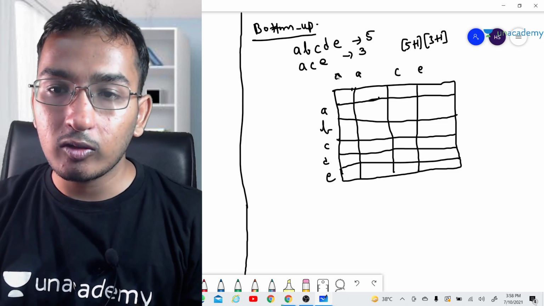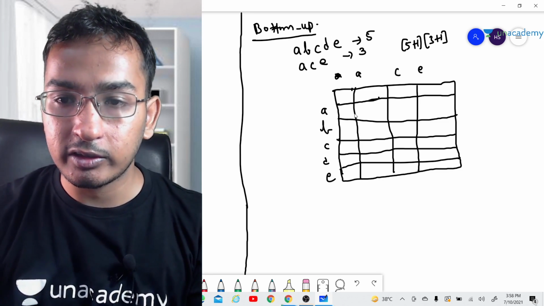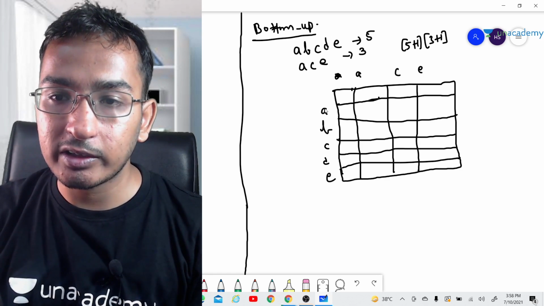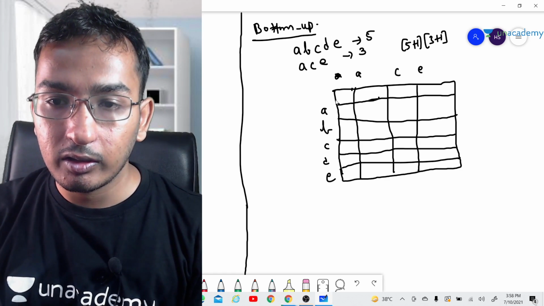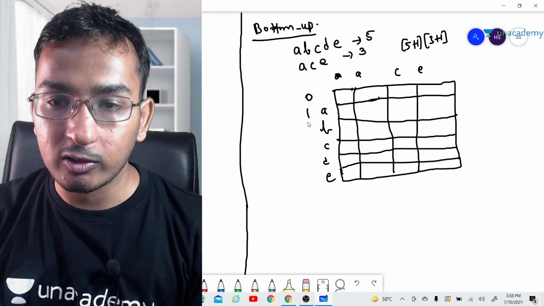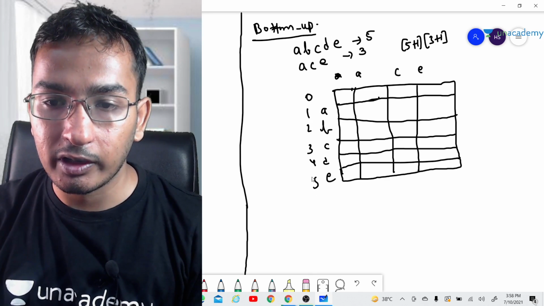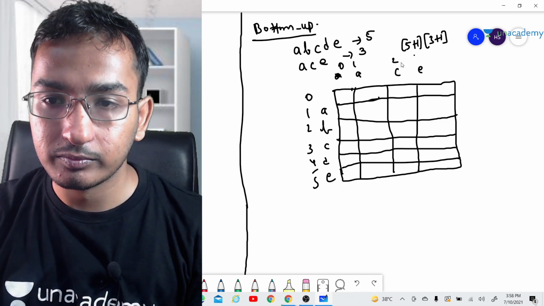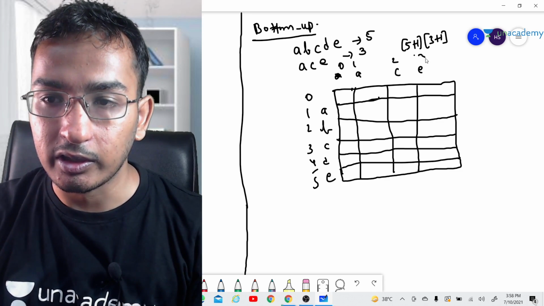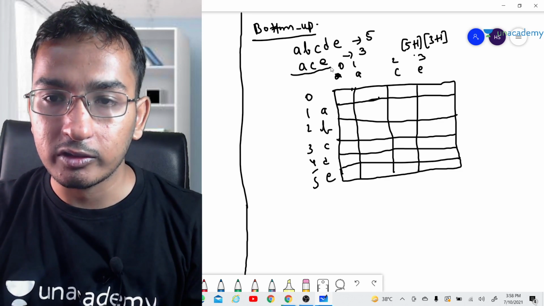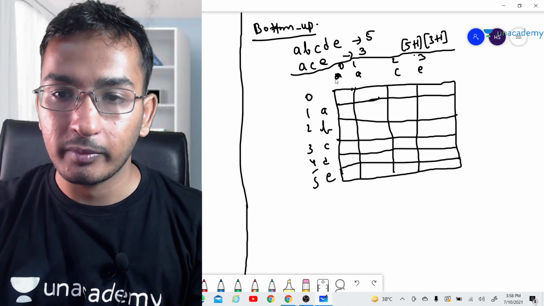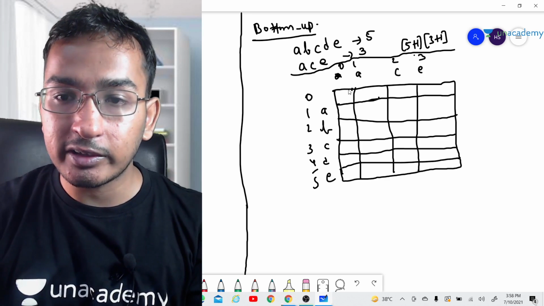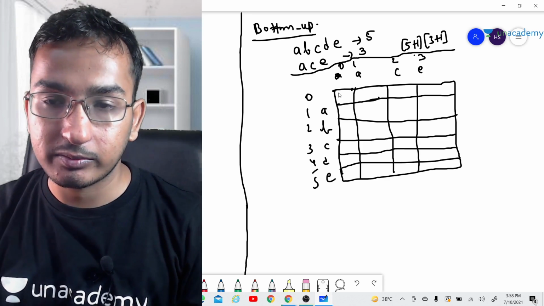Okay, so this is our zeroth column. What I am going to do here is match every character with this string. So I am going to mark it 0 1 2 3 4 and 5, and 0 1 2 and 3. Okay, I am going to mark this as my column. So if I talk about the 0th column, what is the 0th column representing here, guys?